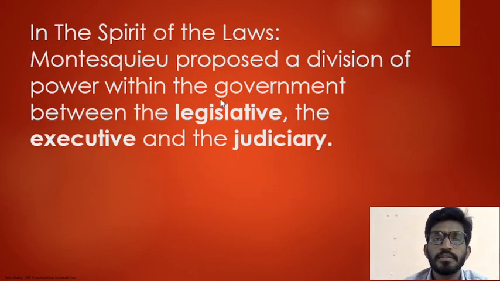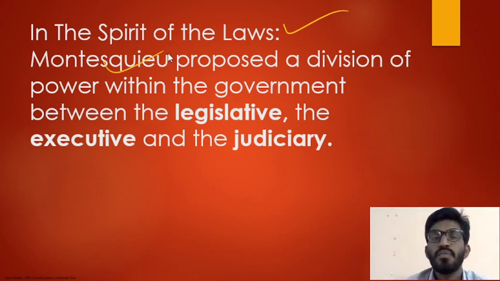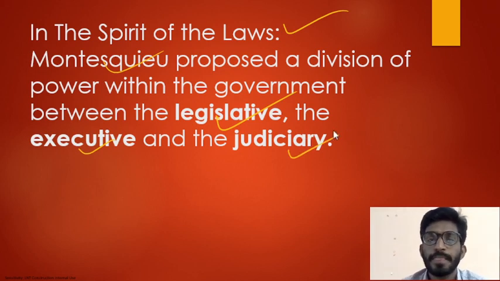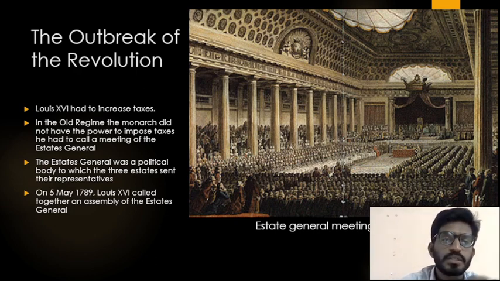And the third one, very important one, in The Spirit of the Laws, Montesquieu proposed a division of power within the government. He proposed the division of powers in three ways. First one is legislative, second one is executive, third one is judiciary. Then the people of French who read these philosophers' books, they are motivated and they started revolt against the king.